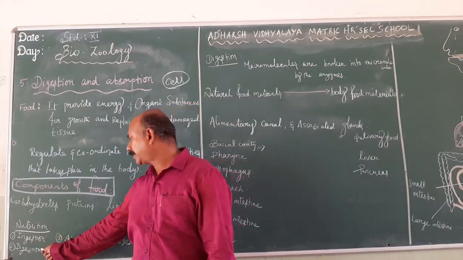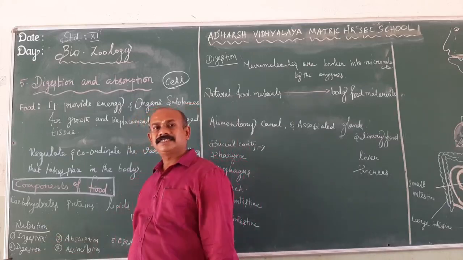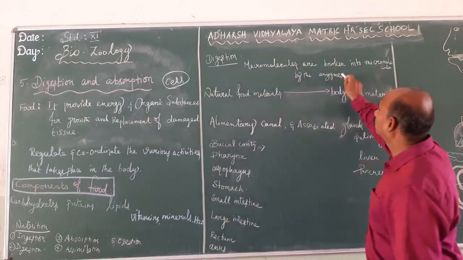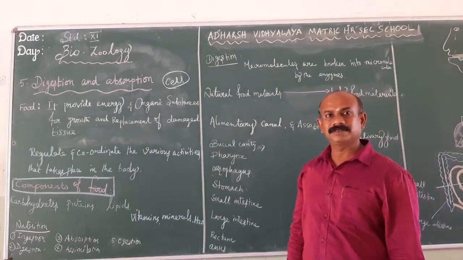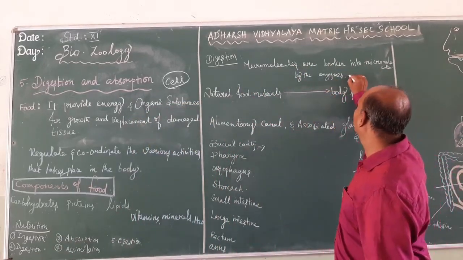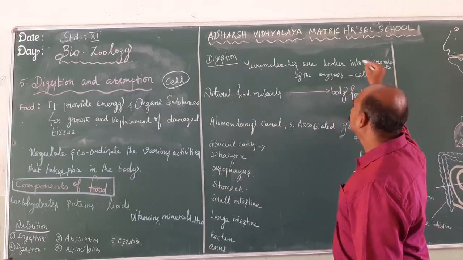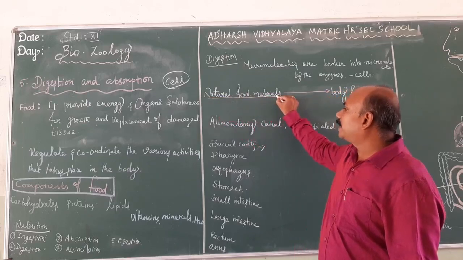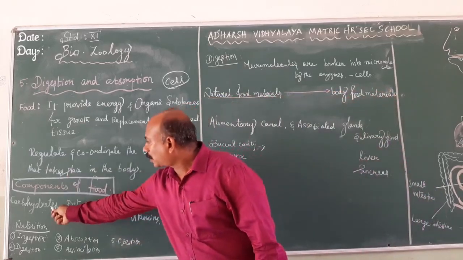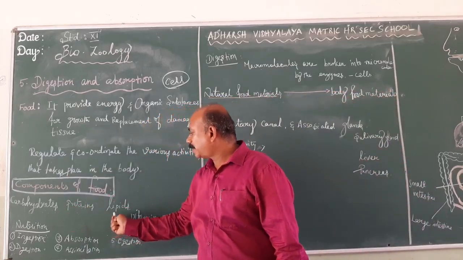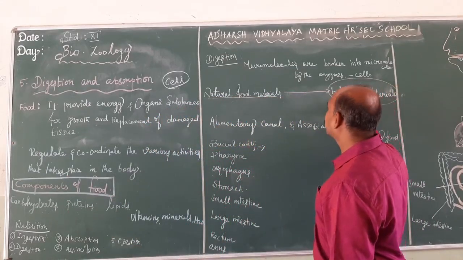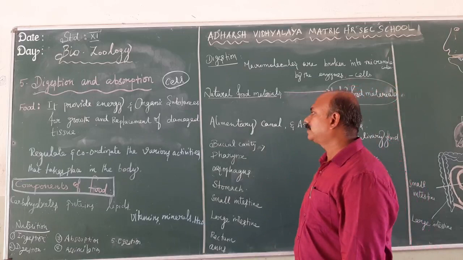The second one is digestion. Digestion is the process by which large macromolecules are converted into micromolecules by the enzymes for the utilization of cells. Or, otherwise, the natural food materials like carbohydrates, proteins and lipids are converted into body food materials. This is known as digestion.